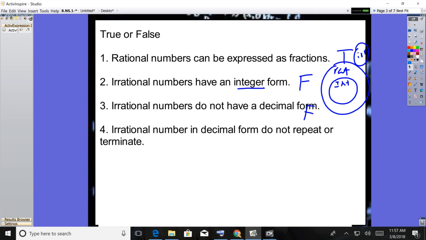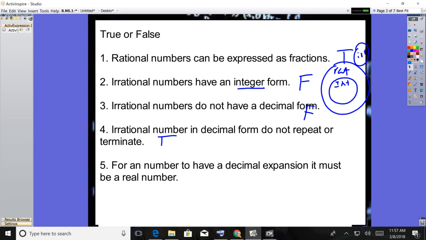Irrational numbers in decimal form do not repeat or terminate. And that is true. Okay? Irrational numbers, if you turn them into a decimal, they are not going to repeat, and they're not going to terminate. They're going to go on and on forever, just random digits.